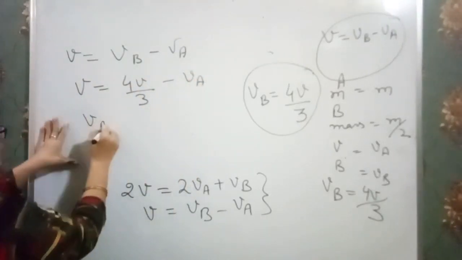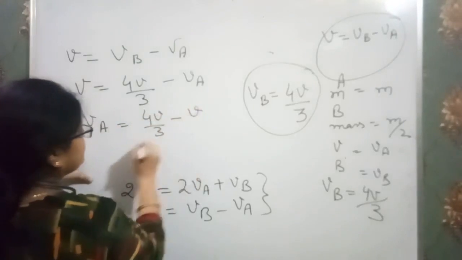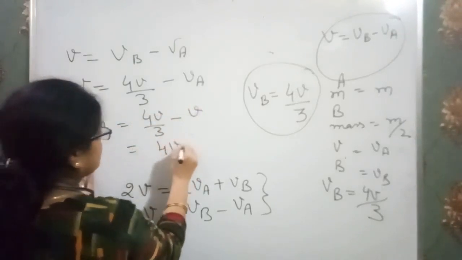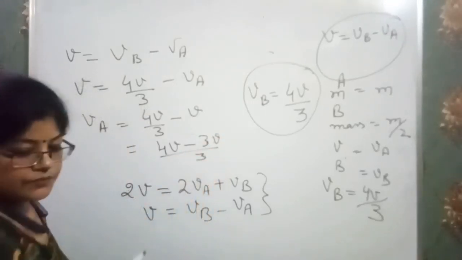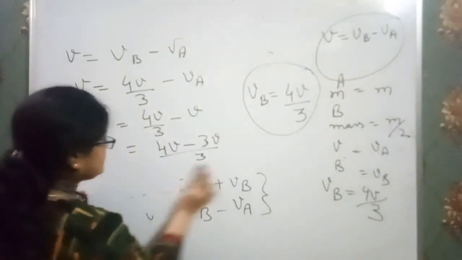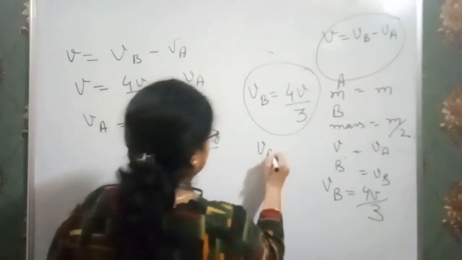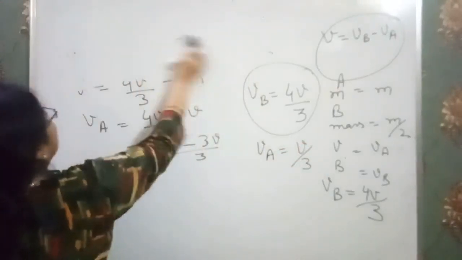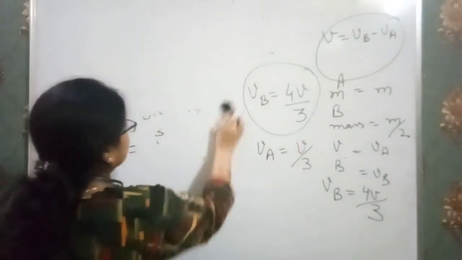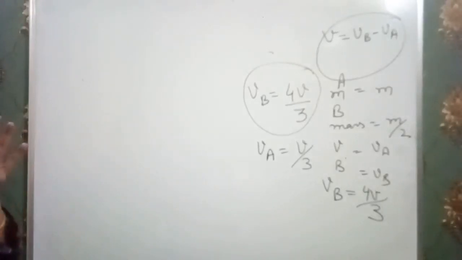That means the value of VA is equal to 4V upon 3 minus V. We have 4V minus 3V over 3. So we are left with VA is equal to V over 3. Clear?